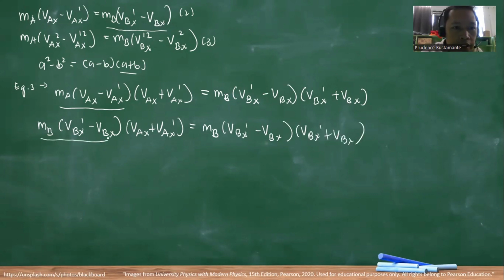If you look at this one, they are the same. This one is this one.